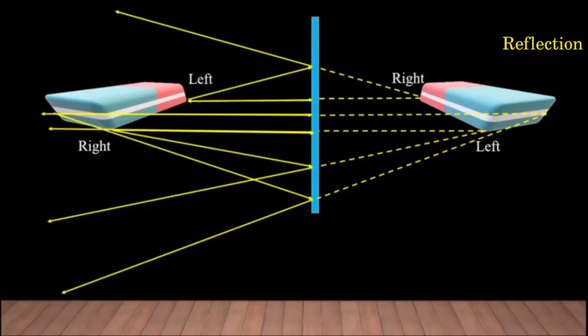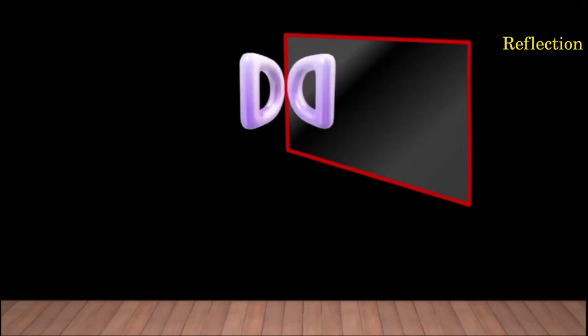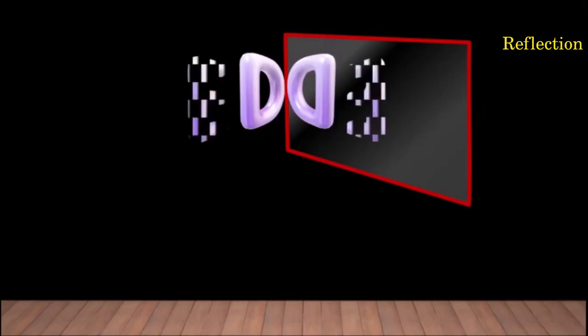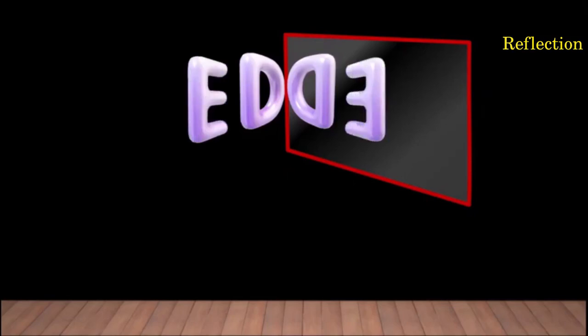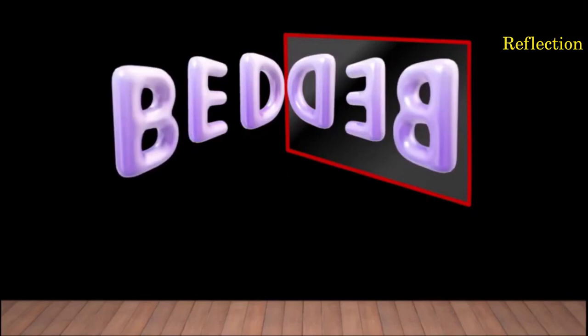Let's see one more example of this and let's understand the property. You can see here a mirror, right? So if I take this letter D, you can see the image of it in the mirror. E, you can see the image, and B, right?